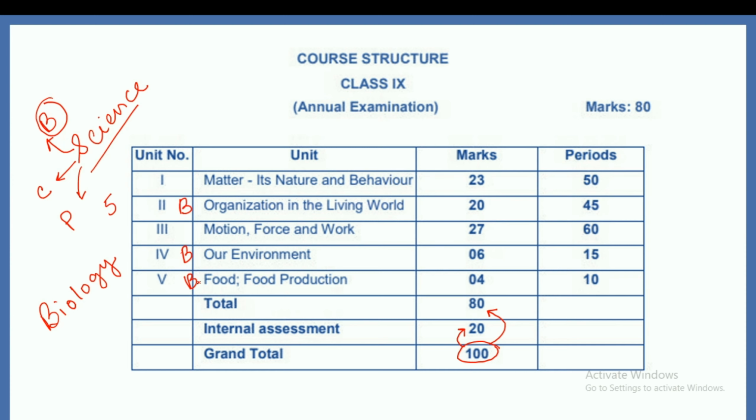If I consider food and food production as completely biology, it's because I will be teaching the entire food and food production unit, the entire our environment unit, and the entire organization in the living world unit. So our total marks are 20 plus 6 plus 4, total 30 marks from all these 3 parts. We are getting 30 marks from biology, right, in your paper.